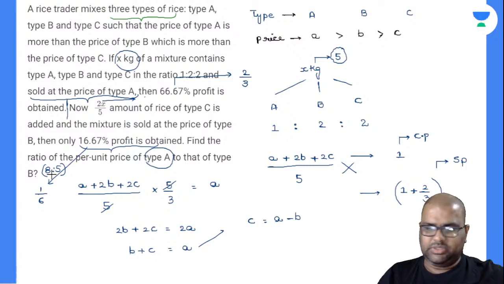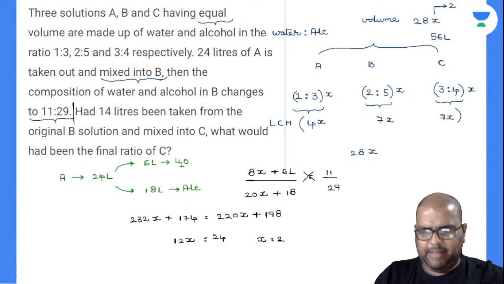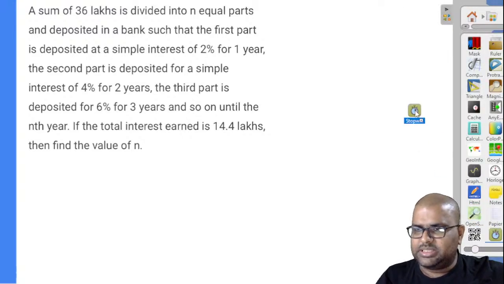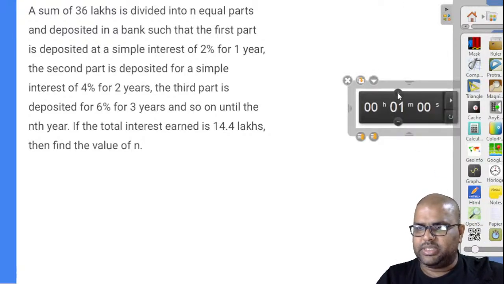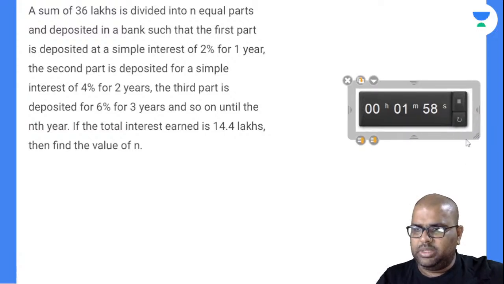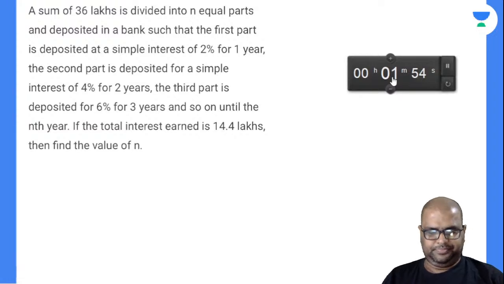Done. Last question, right? So I'm expecting you guys to answer this question. These two questions are my most favorite. For 2 years I've been dealing with these questions with many persons. Let's see how many can solve this. This is a simple interest and compound interest based question. We have solved it in the question of the day in 7, and you know the basics also. Let's try this last one. I'll not force you.